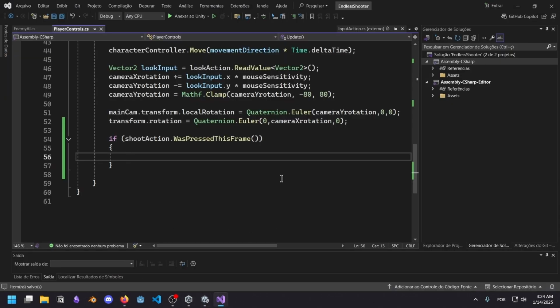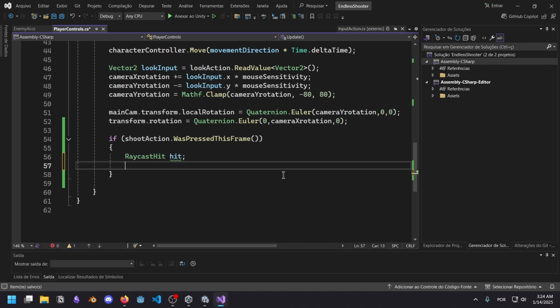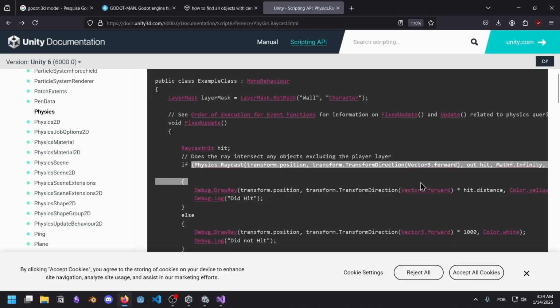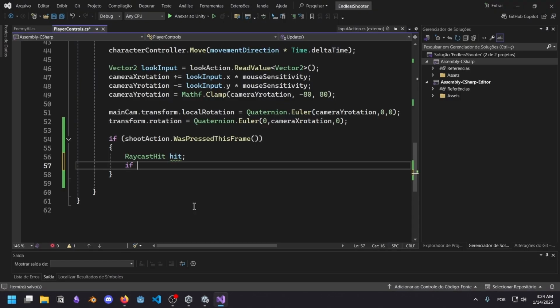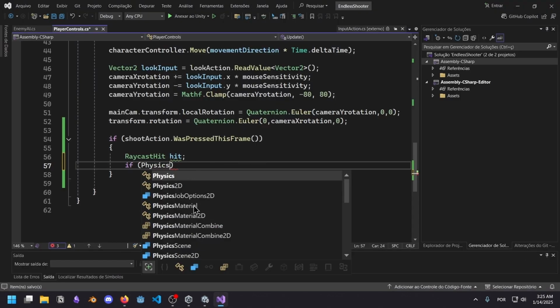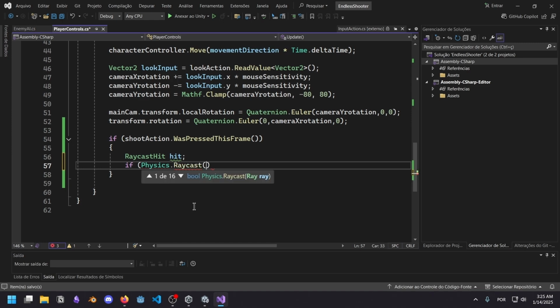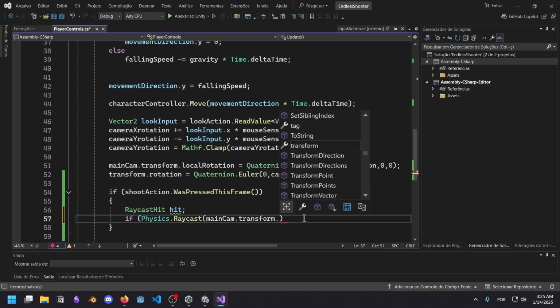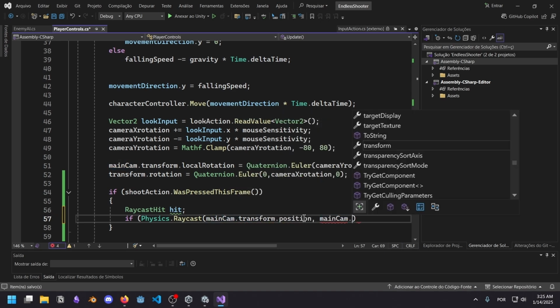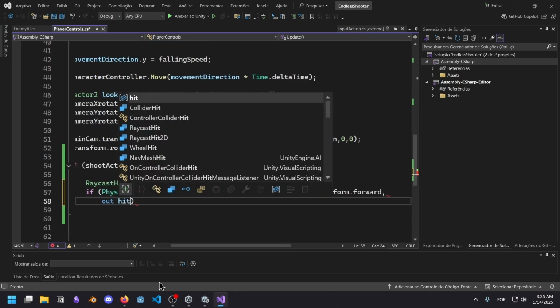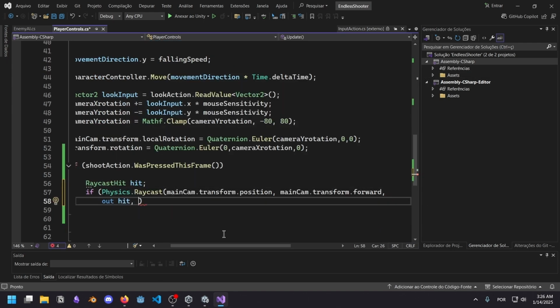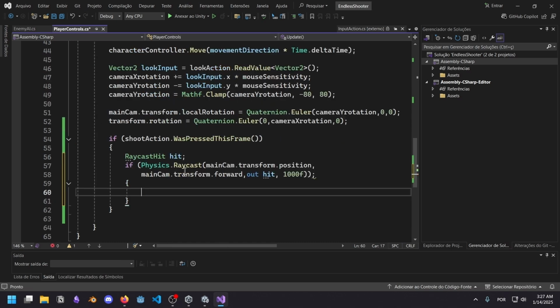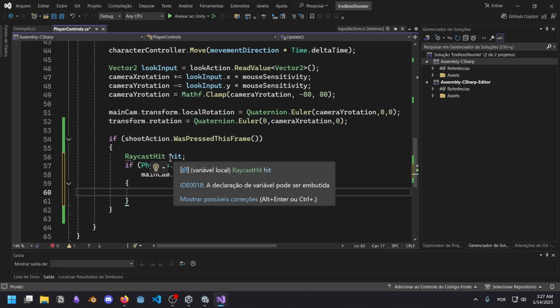But anyways, we want to create a raycast from the position of the camera to the camera forward. So essentially what we want to do is create a RaycastHit, and we're going to call this hit, and in the next line we're going to create a raycast. It also has to be within the if statement for some reason. This is very different from Godot, by the way. Physics.Raycast from our main cam transform position going in the direction of our main cam transform forward, exporting the hit into the hit variable, and the maximum is probably going to be something around 1,000. So we're casting a ray from the center of the camera forwards, and if we hit anything, that's going to show up in this variable.